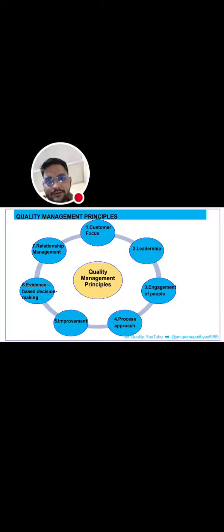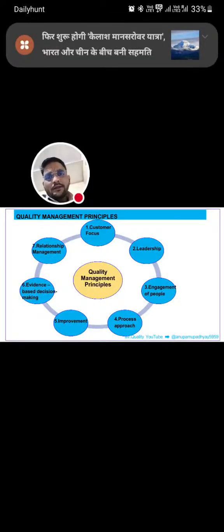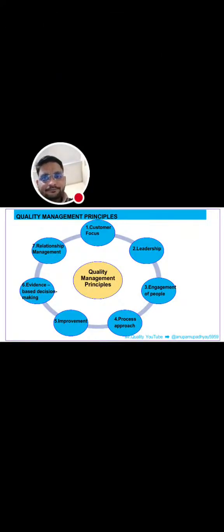Evidence based decision making means our judgment should be based on data. And relationship management means what is the relation with your supplier, your customer, your employees, your contractors, what is the relation with your transporter, your logistic services, your certification bodies. Relationship management tells about the relationship with all interested parties. These are the seven quality management principles.